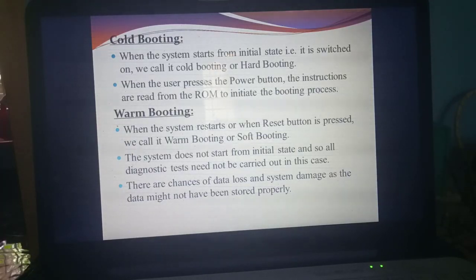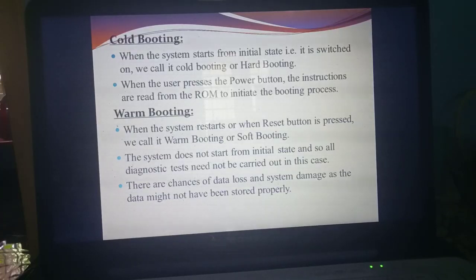What is the process I explained in the last slide? Booting. From the initial state it will start. That booting is called which booting? Cold booting or hot booting. So when the user presses the power button, what are the instructions? Read from ROM to initiate. Whether any things are stored in the ROM already? Yes, we have studied. If you switch on the computer, in RAM there is no information. The ROM has a pre-written program called POST, power on self-test. Immediately when you press the power button, the information present in the ROM will initiate the booting process.